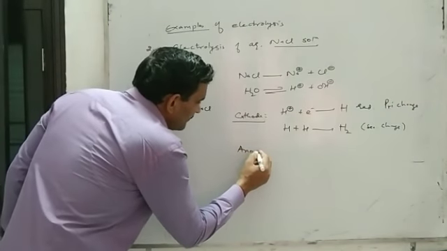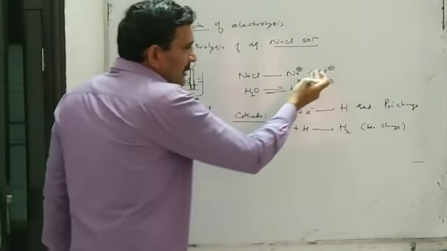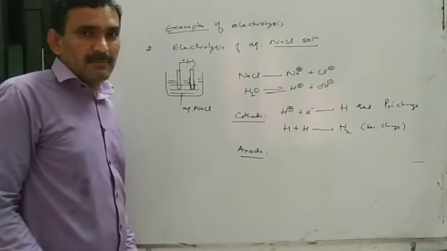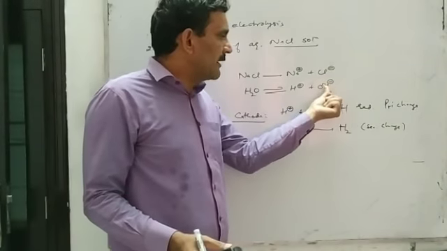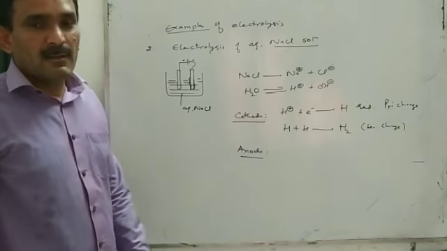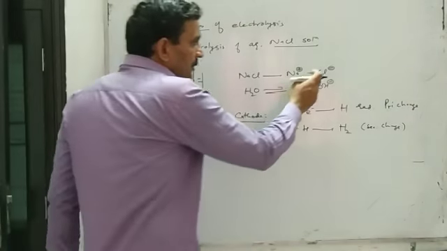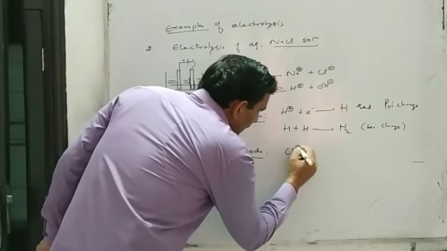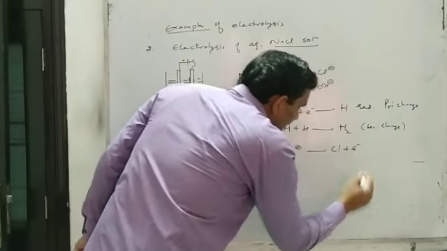Now at the anode, we know both ions, chloride ion and OH negative ion, are anions, so both will migrate toward the anode. But when they reach the anode, chloride ion is more easily discharged.